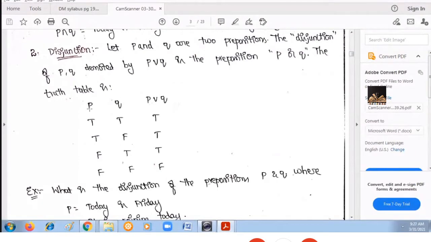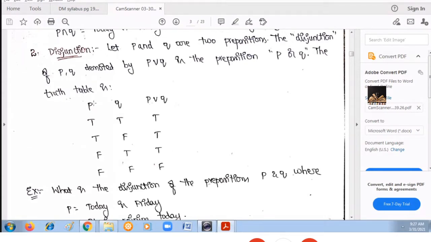Here, how many variables am I considering? Two variables. So how many different combinations of truth values will you get? We have only two truth values, true and false. Those two truth values you can apply on two variables.